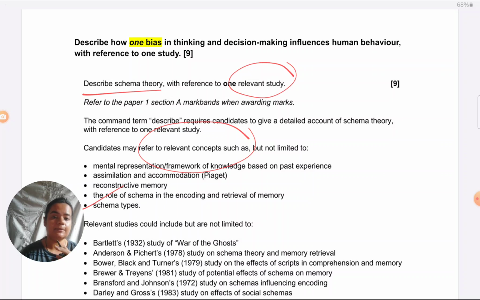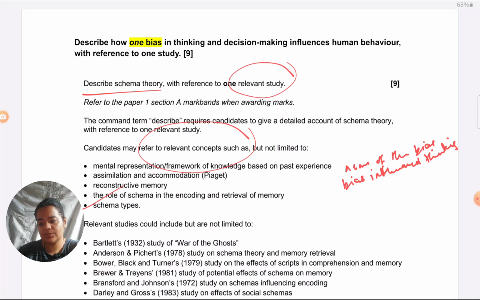So this is for schema theory, but instead of this, if it was cognitive bias, what they would be asking for is the schema, like there should be a name, a bias. They would be looking for the name of the bias, how the bias influences thinking, and which system of thinking the bias is coming from, association of the bias with thinking. It would be all about the bias.